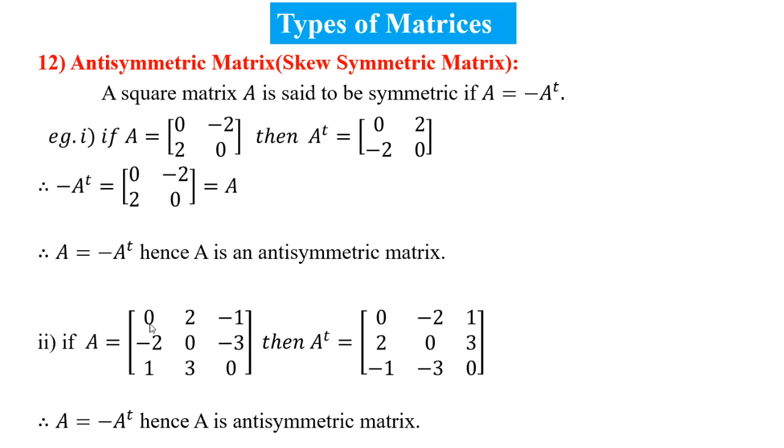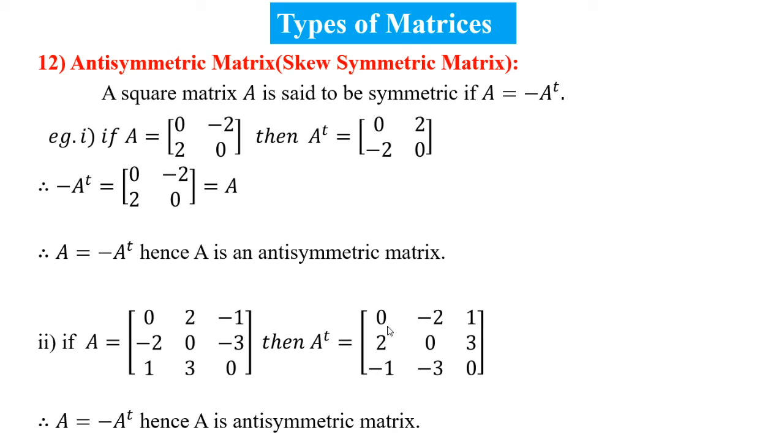If A is equal to [0, 2, -1; -2, 0, -3; 1, 3, 0], then A transpose is equal to: the first row becomes the first column, the second row becomes the second column, and the third row becomes the third column of A transpose.